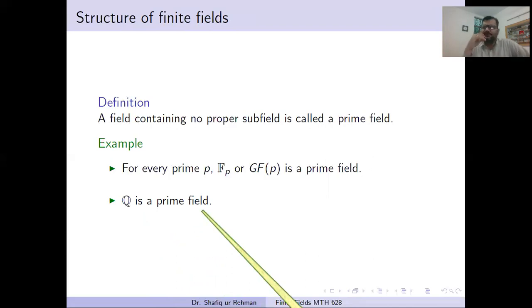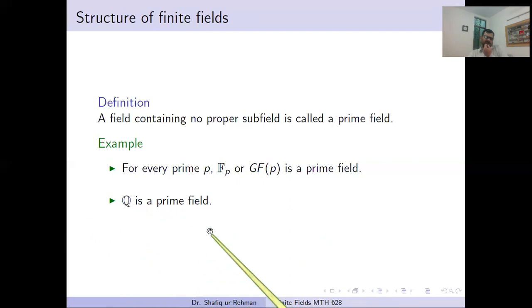There is a theorem in the books that every field has, up to isomorphism, these as the only prime subfields. For instance, if a field has characteristic 0, then it has some subfield which is isomorphic to Q, and Q has no proper subfield.